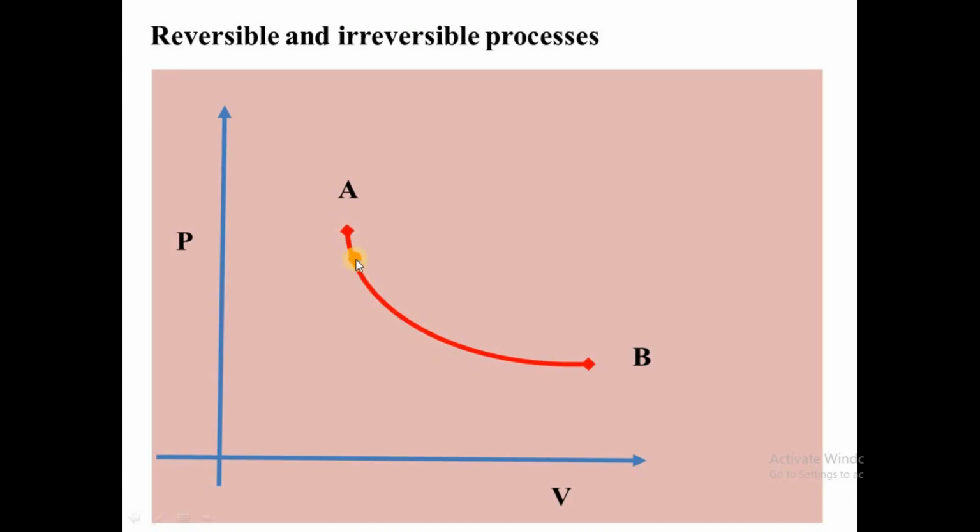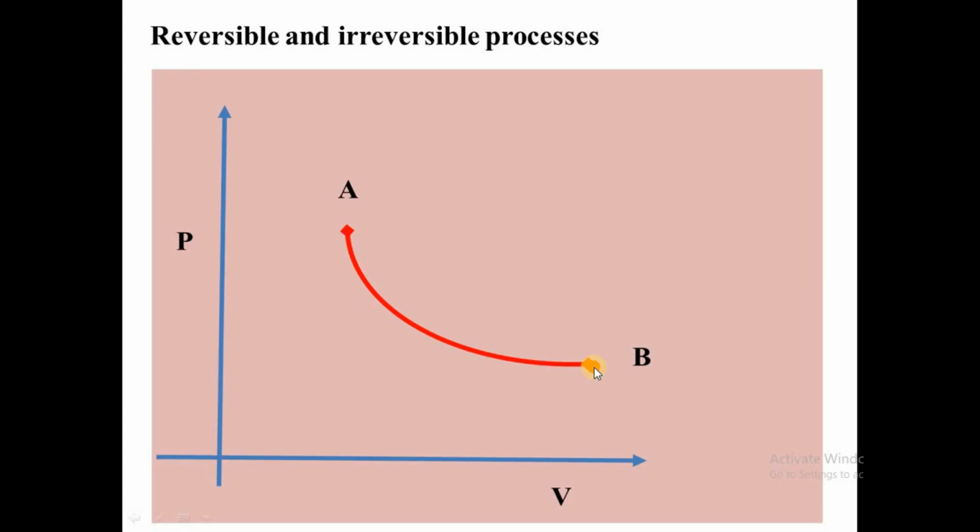We have reversible and irreversible. Here we have a slow process. We have a compression and the expansion. So now from A to B, we have reversible expansion, and from B to A, we have reversible compression. It's a slow process.